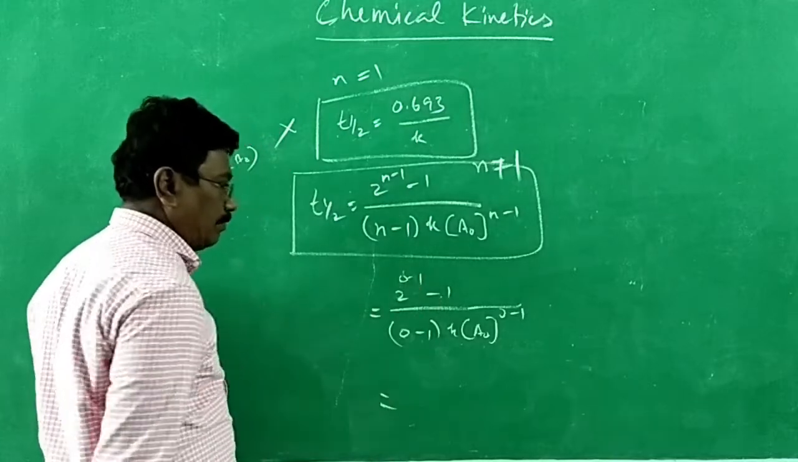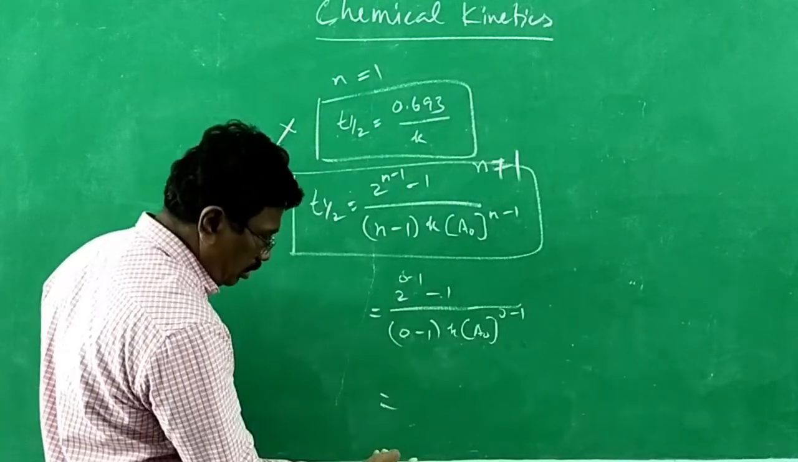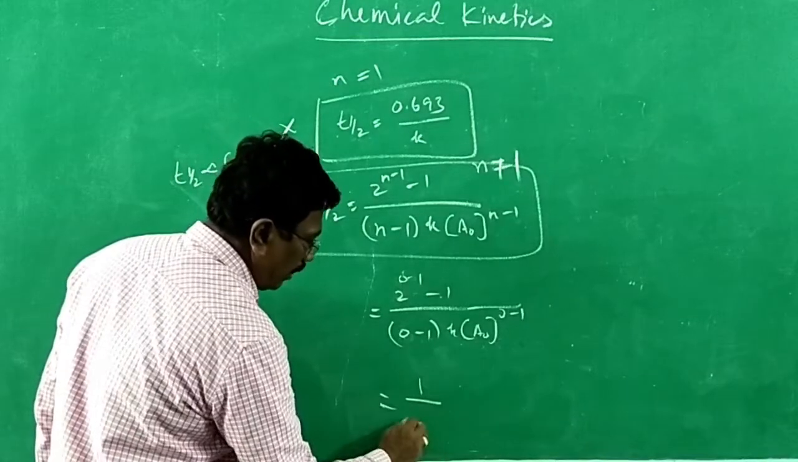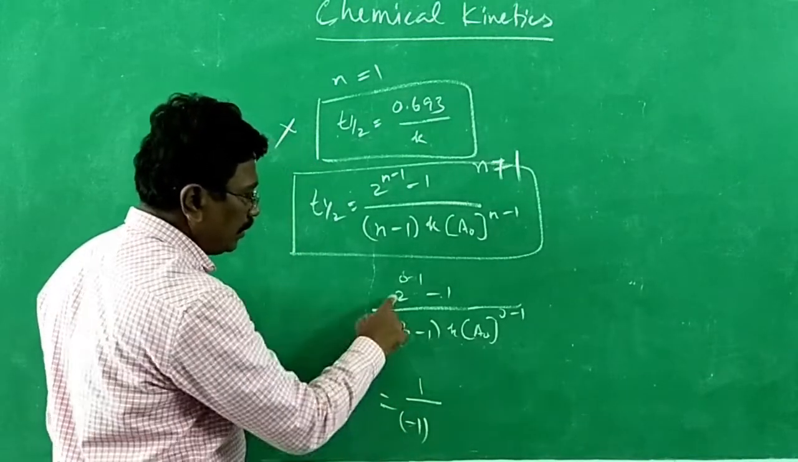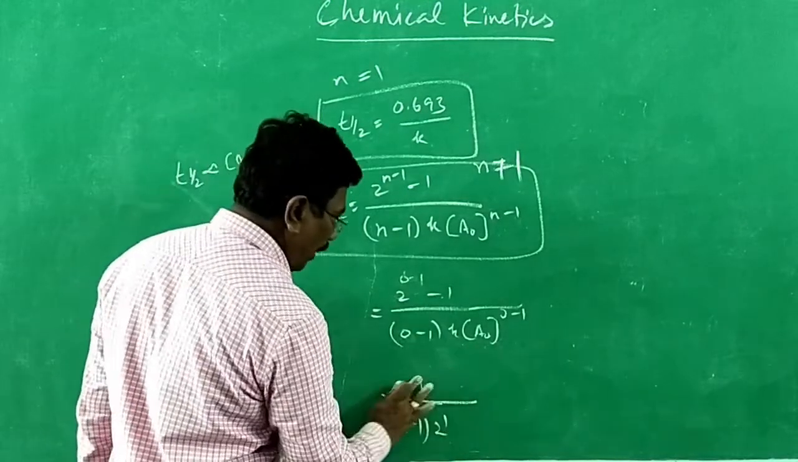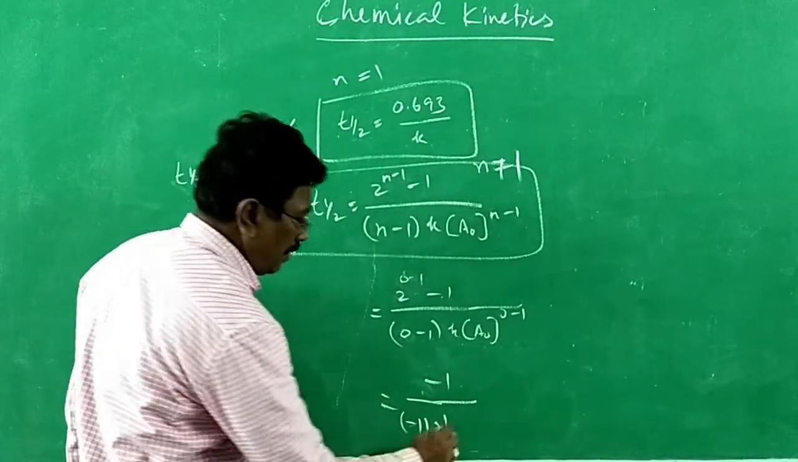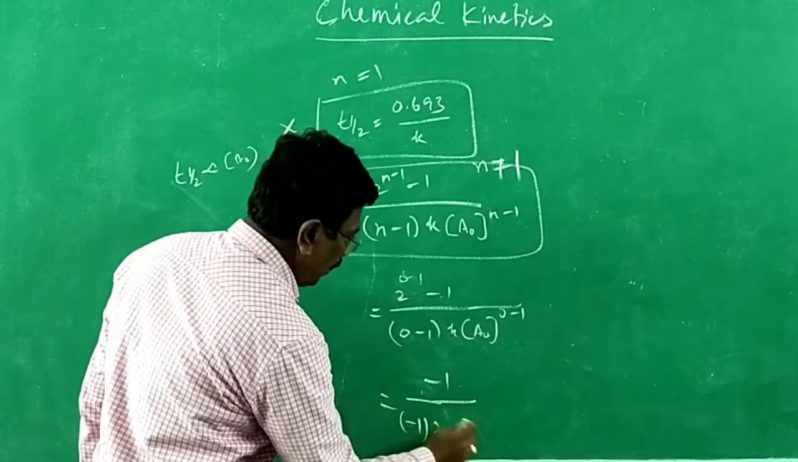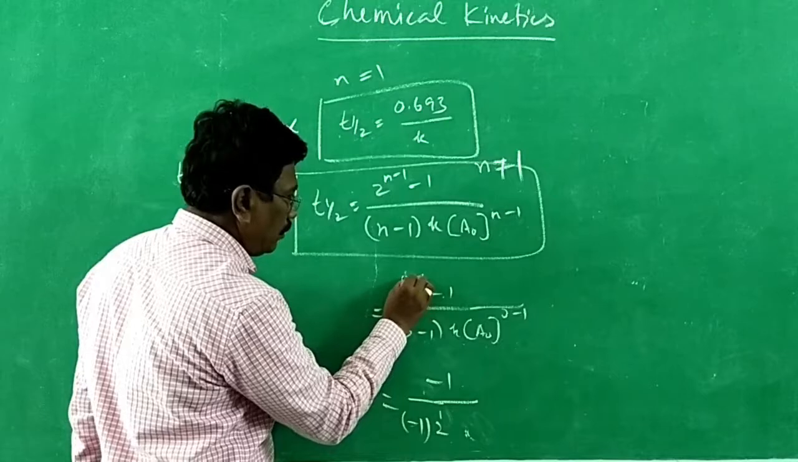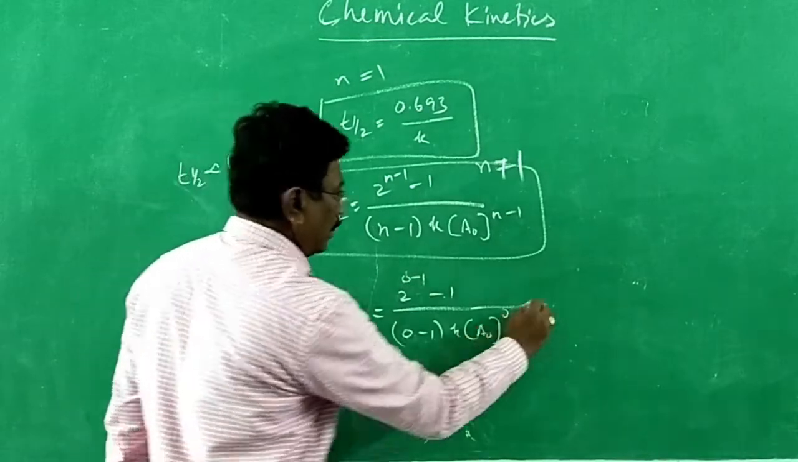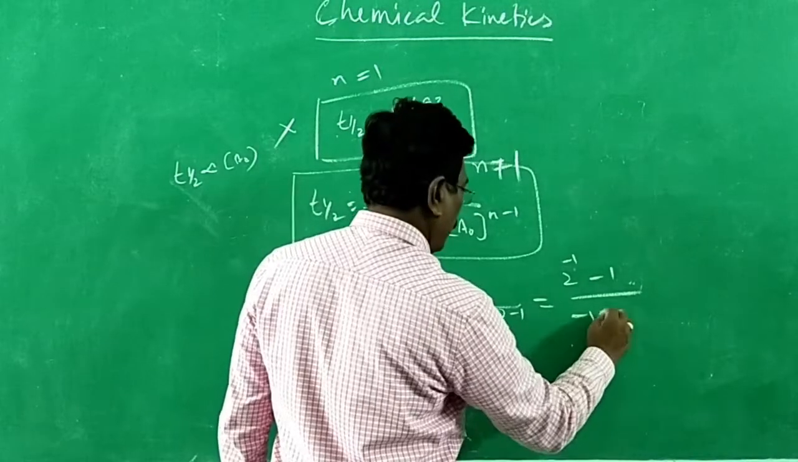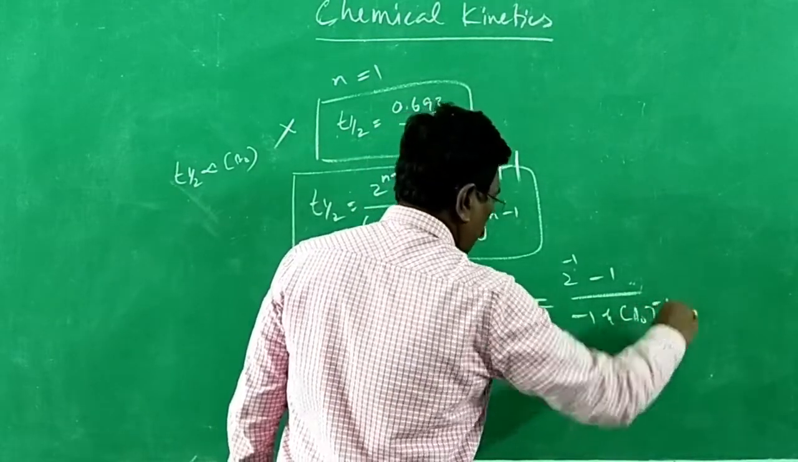Now 2 power minus 1. So let the 2 come out to the denominator. 2 power minus 1 means let it come to the denominator. 0 minus 1 means minus 1. Minus 1 into 2 power 1. That is 2, minus 1, let it be minus 1 here. 2 power 1 into minus 1 into 2 power 1. 2 power minus 1 we have taken. Let me write in 2 steps, 2 power minus 1 divided by minus 1, A naught to the power minus 1.